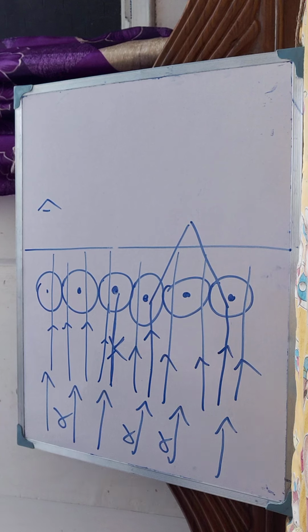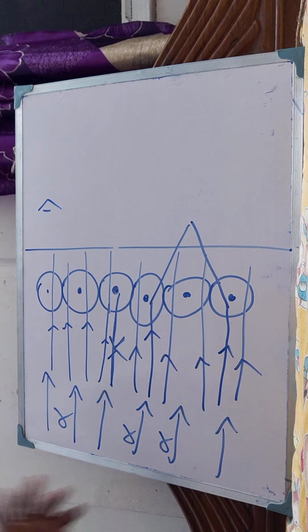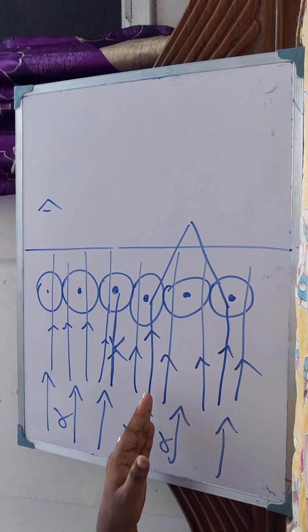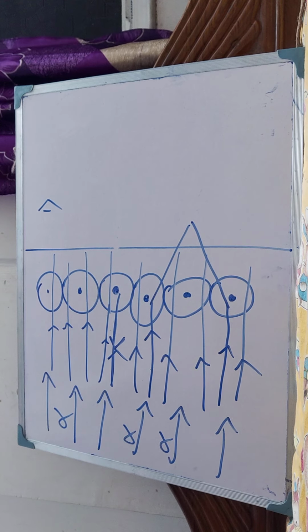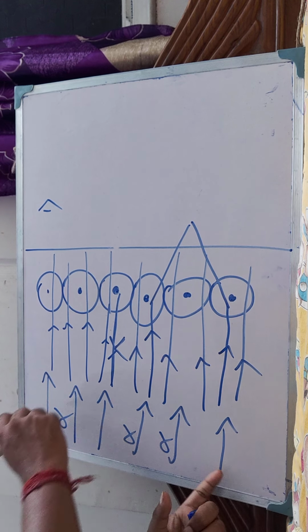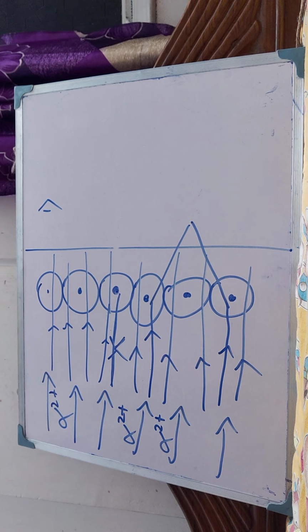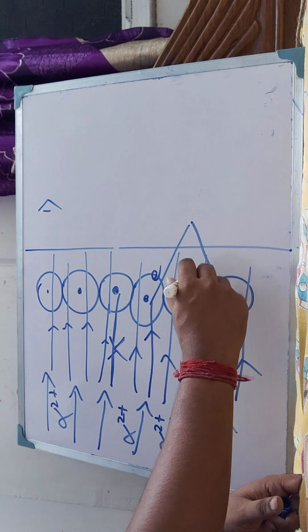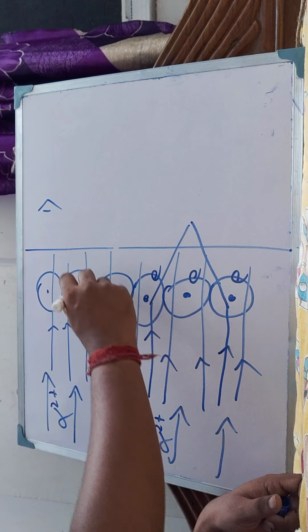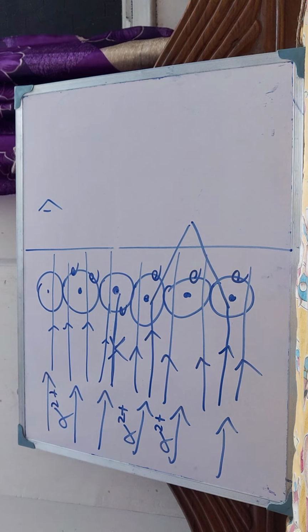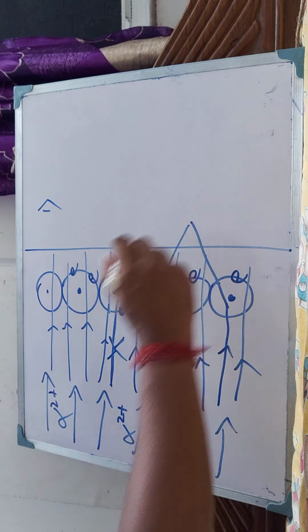From the first result we conclude that most of the space in an atom is vacant. From the second observation, changing direction, we conclude that alpha particles are positively charged. Positively charged particles are attracted towards negatively charged particles, so these alpha particles are attracted towards the electrons in the outermost shell of the gold atoms, and because of this attraction they change their direction.